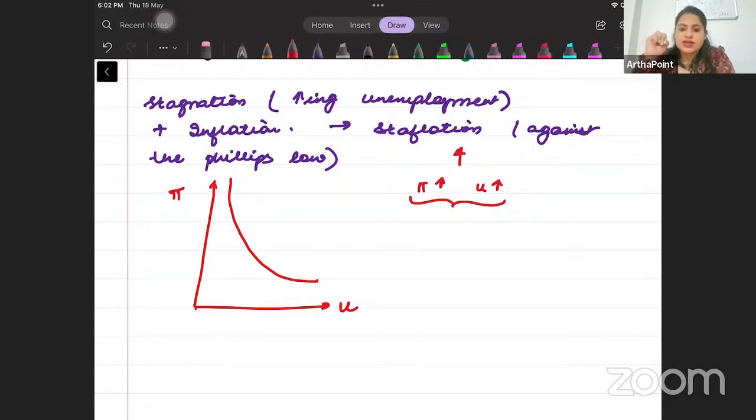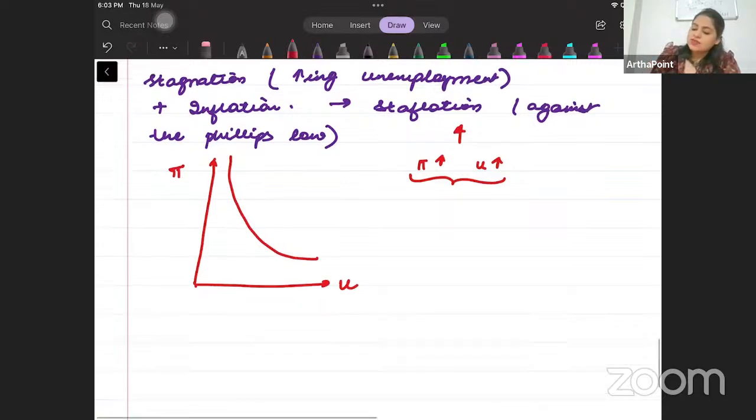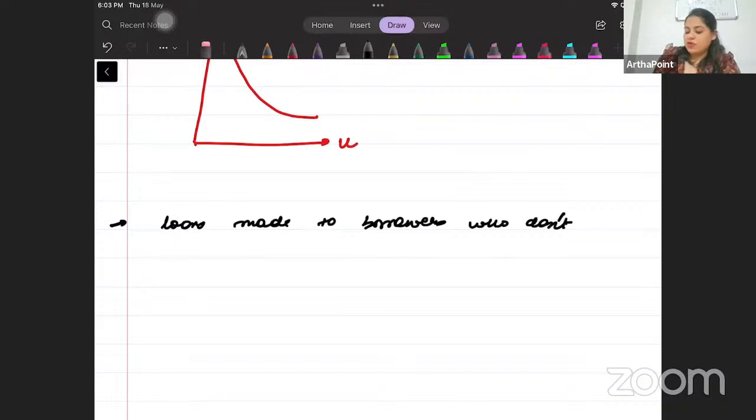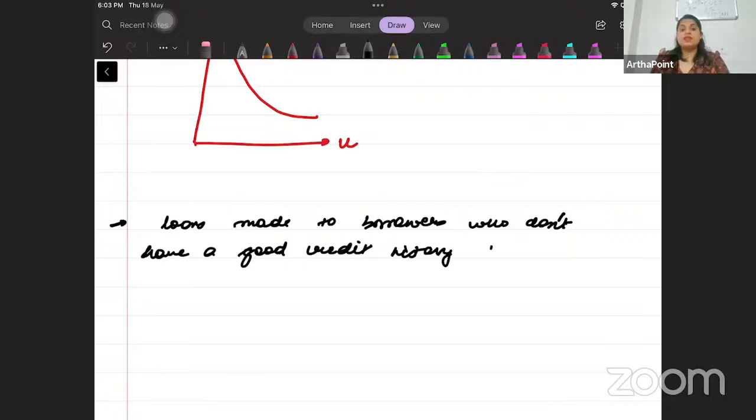Then another kind of questions that come in exam is based on lending. ठीक है, क्योंकि banking sector syllabus का part है, तो lending से related कुछ भी पूछ सकते हैं. So if they ask you which term is applied on loans made to borrowers who don't have a good credit history, तो अगर मैं उन लोगों को लोन दे रही हूं जिनकी अच्छी क्रेडिट हिस्ट्री नहीं है, then what is that called?